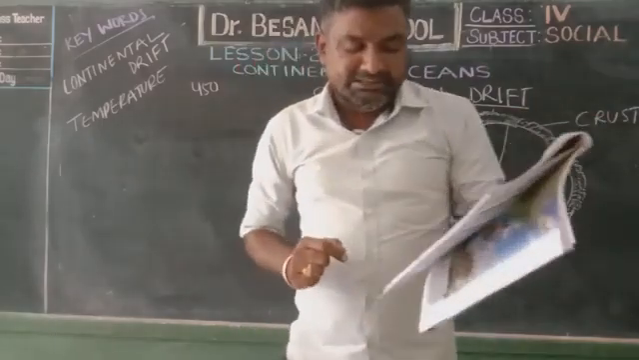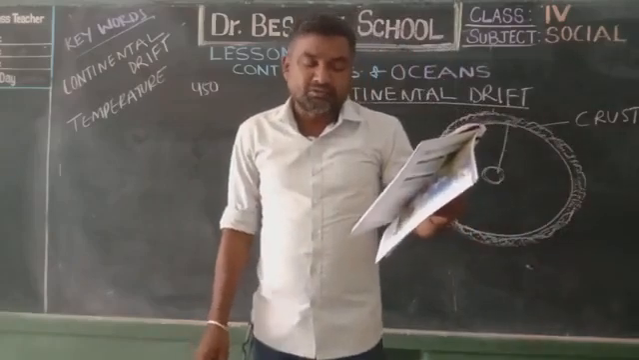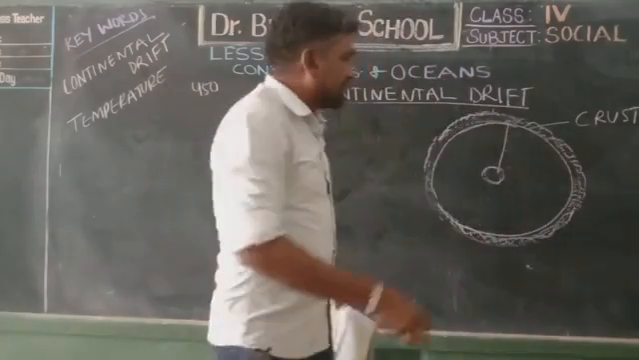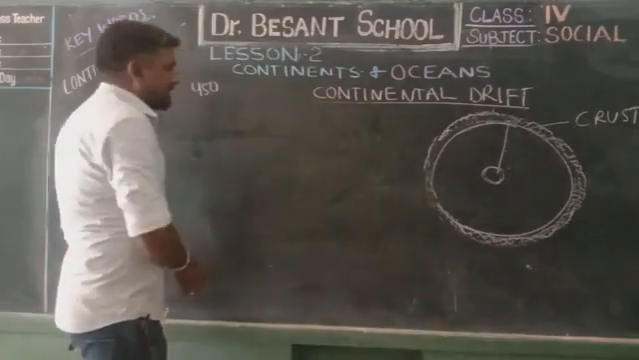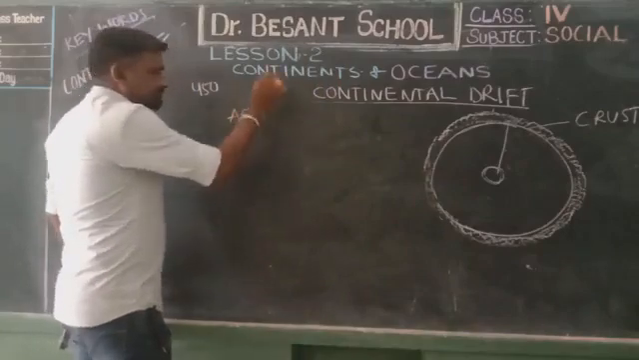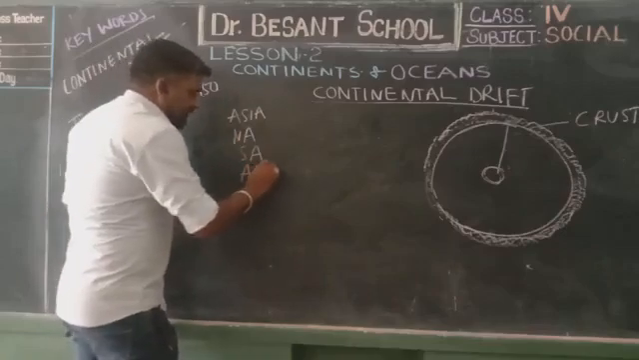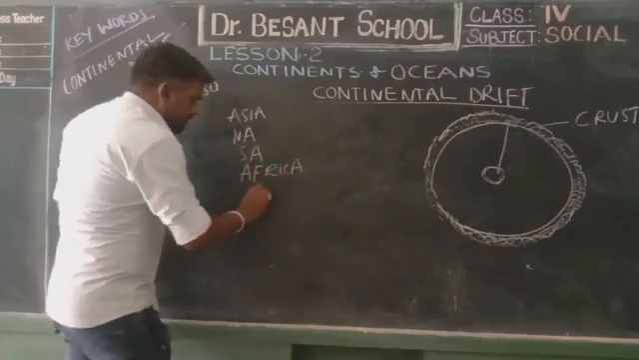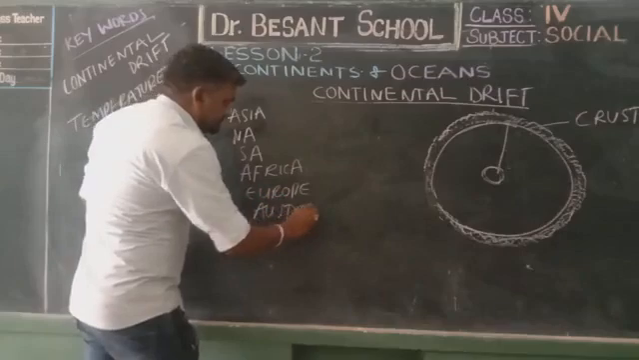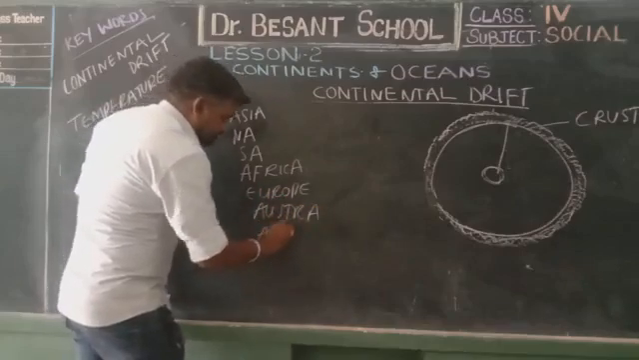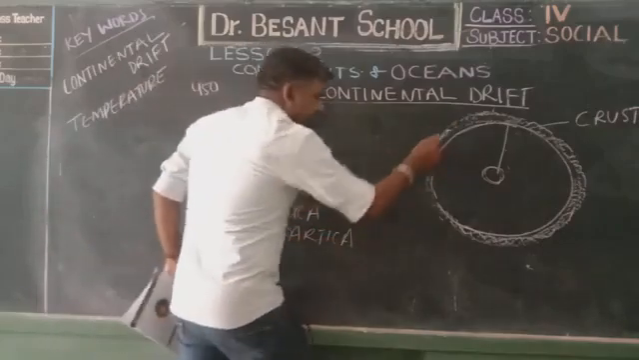You see, the crust is made up of many sections. The continents are located on these sections. All the 7 continents which we learned in the previous topic: Asia, North America, South America, Africa, Europe, Australia and Antarctica. All these 7 continents are located on this surface.